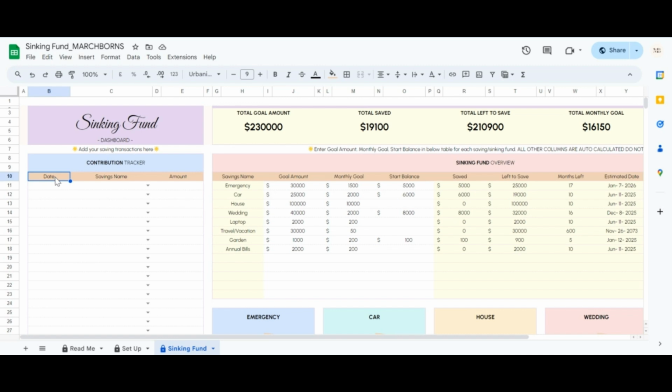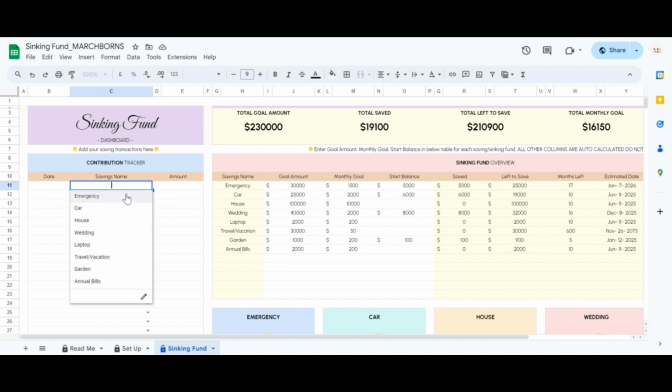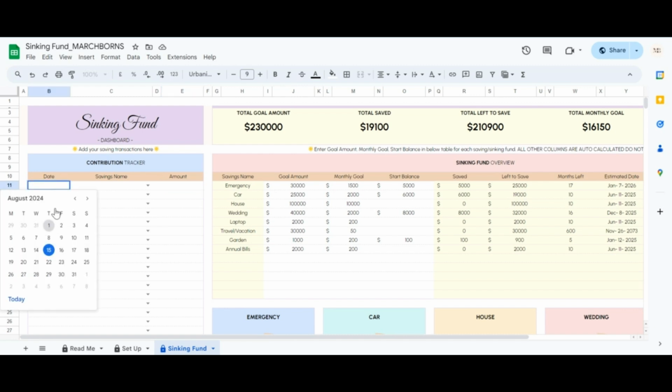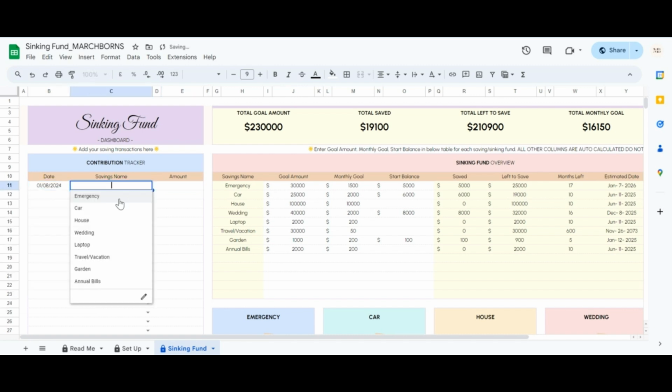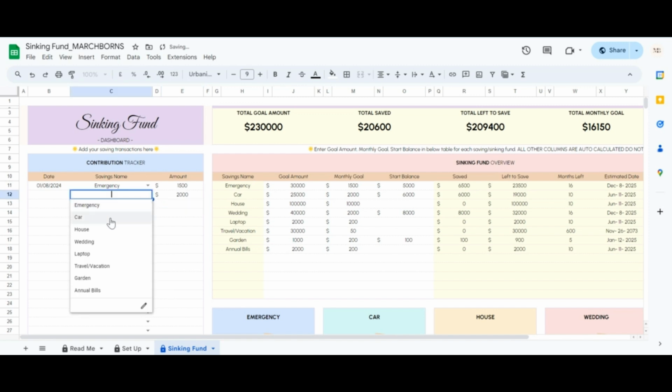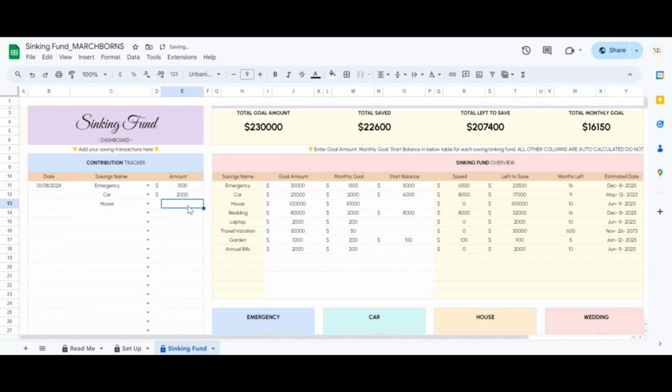Fund name. Select the specific sinking fund from the drop-down menu. Amount. Enter the amount you saved for that particular fund on that date. Let's add some examples. On August 1st, you saved $1,500 for emergency fund, $2,000 for car, $5,000 for house, $2,000 for wedding, $200 for laptop, $50 for garden, $200 for annual bills.